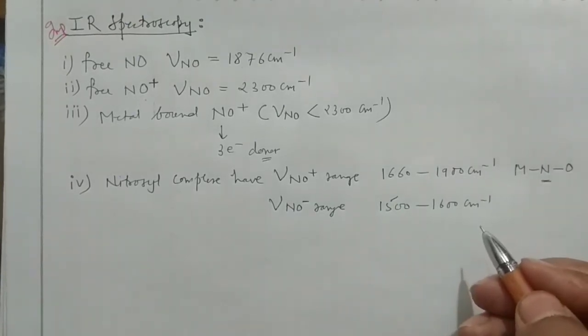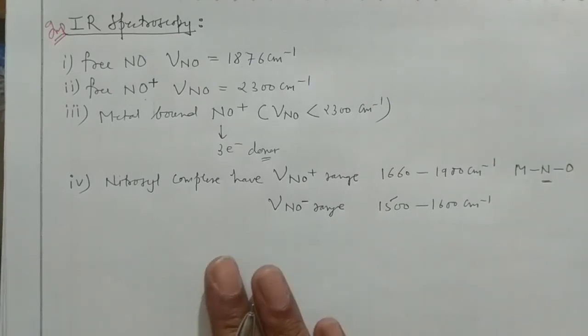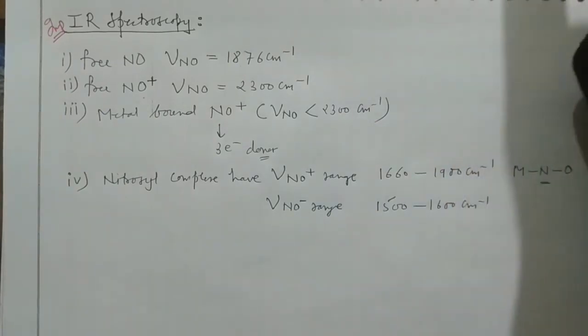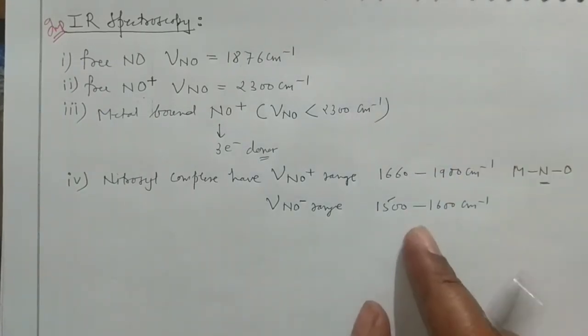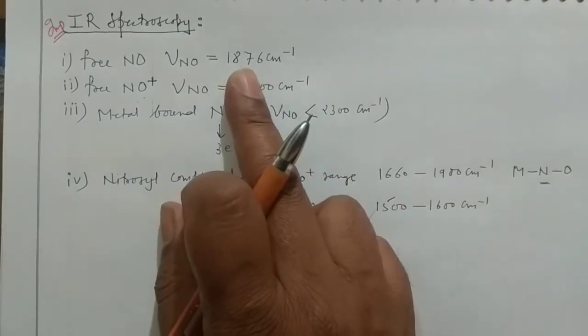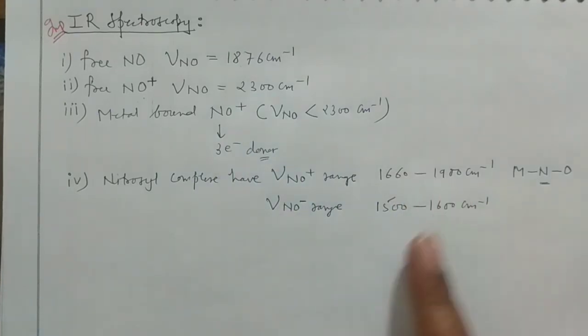I already told you in case of the bend form, right? See, this is the bend form. Why is it going lower for this one? Free NO is somewhere around 1876. For linear it is 1600, and for bend it is again going down, right? This is important to understand.